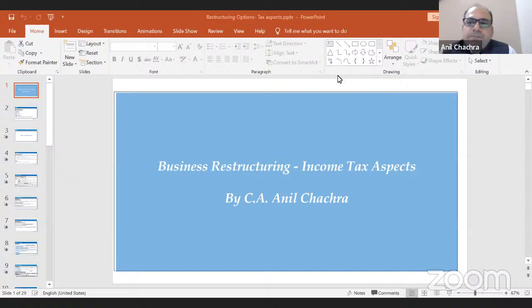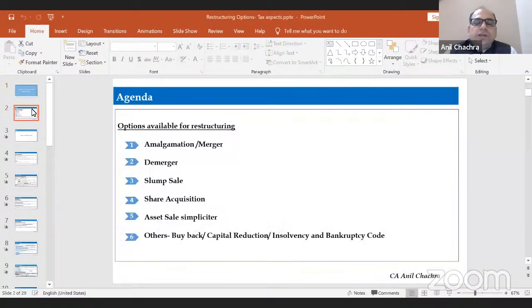So during the next 60 minutes, we will discuss what are the options available under the Income Tax Act as far as business restructuring is concerned. So this is the agenda for today's session, and we will discuss all the options that are available under the Income Tax Act.